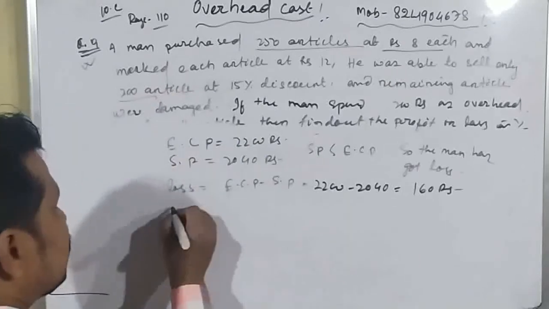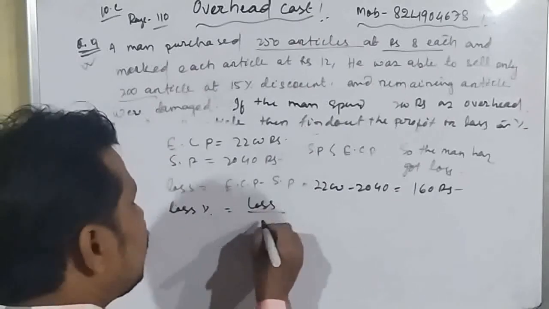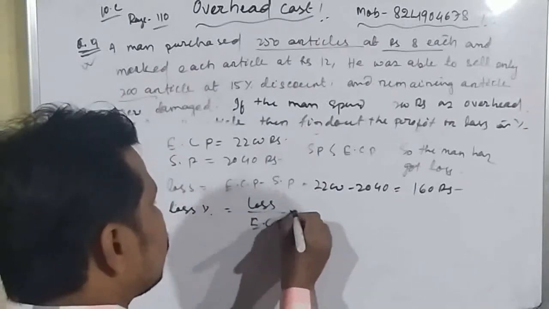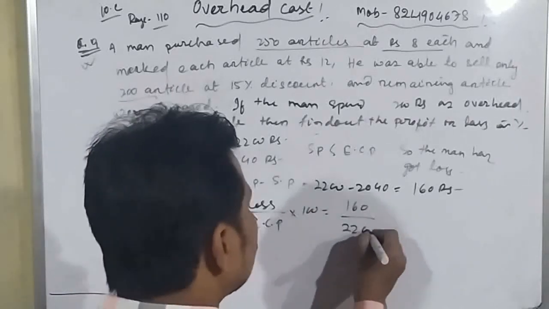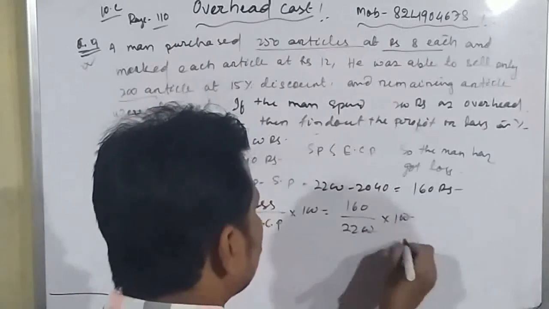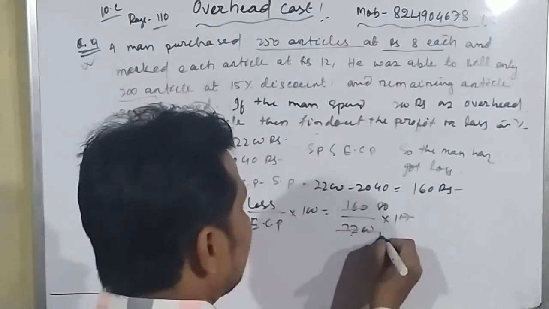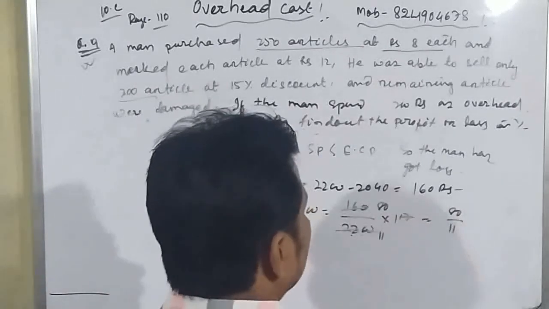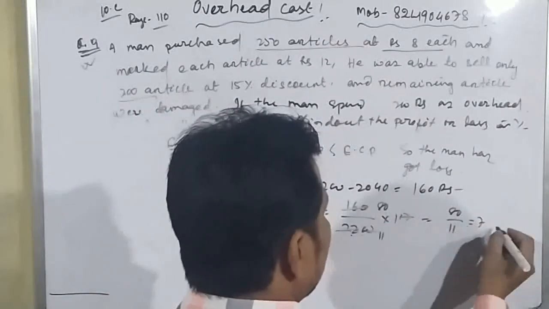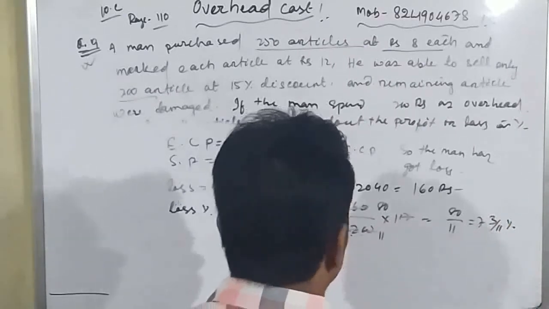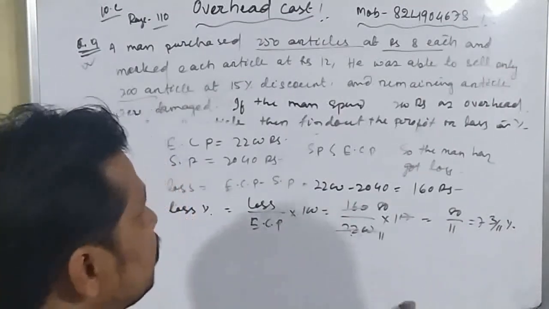Okay students, now percentage of loss is equal to loss by effective cost price into 100, which is equal to 160 divided by 2200 into 100. So 20 and 20 cancelled, and here 2 can be cancelled, 80 and 11. So 80 by 11. We can also write it in mixed form: 11 7s are 77, 3 by 11%. Okay student, so that man has got 3 by 11% loss.